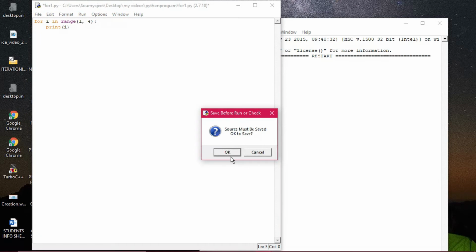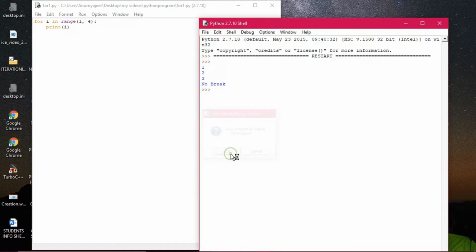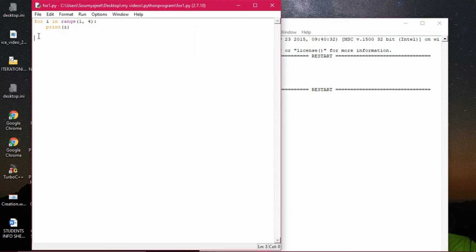Now you see out here what is happening. Let's check the difference in the output. Okay, it is coming only 1, 2, 3. Why has the break not appeared? Because you have not given any else statement, but it has not affected the output of your program. That's why else is a kind of statement which is optional in a loop.